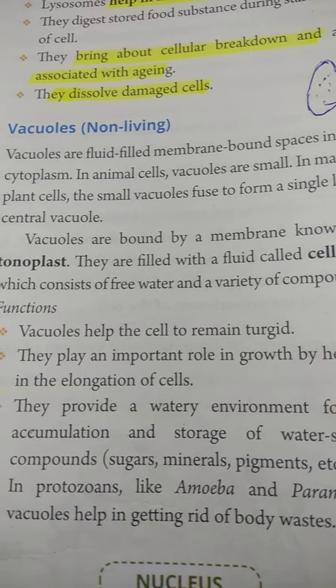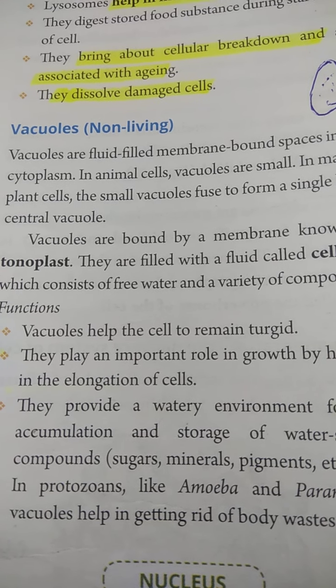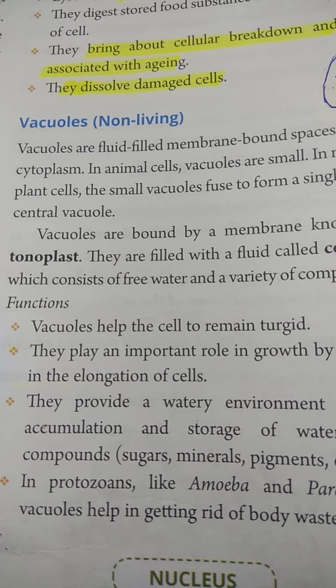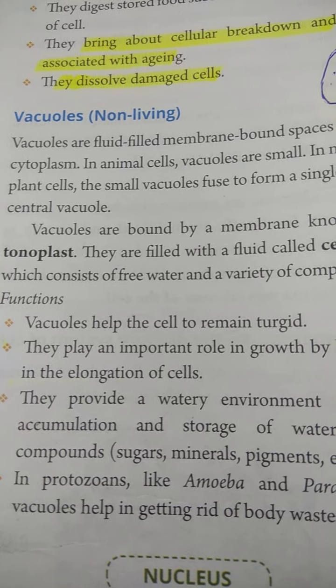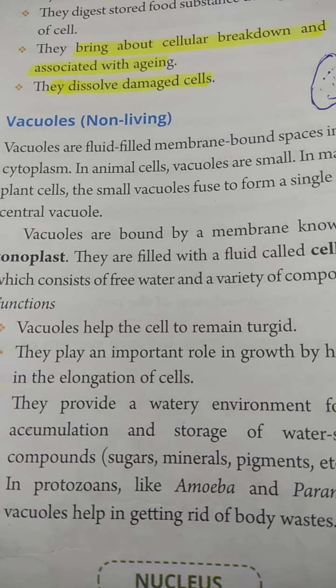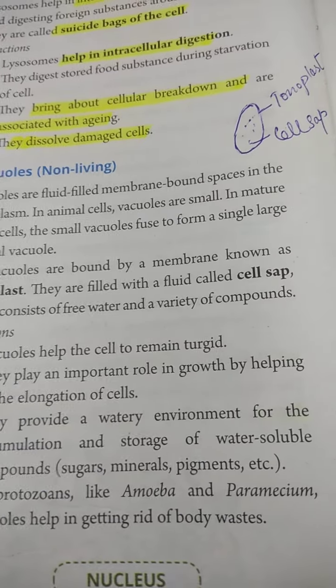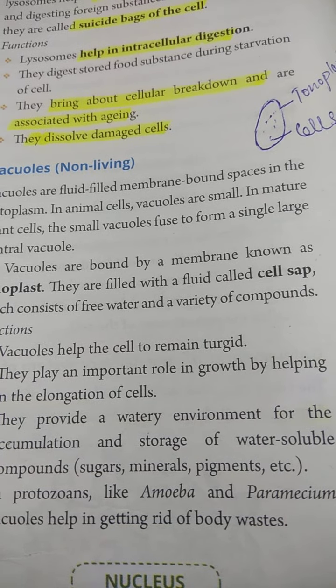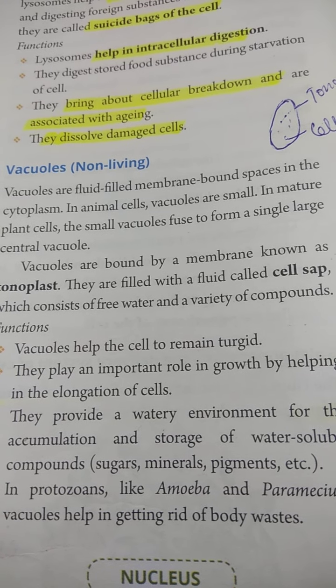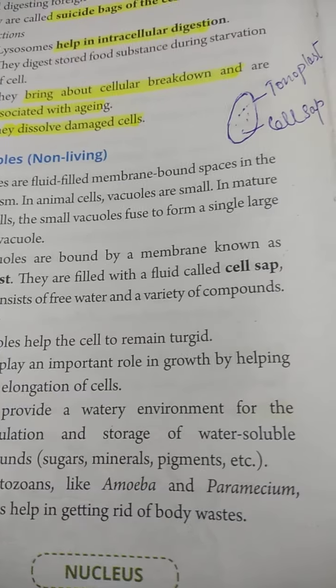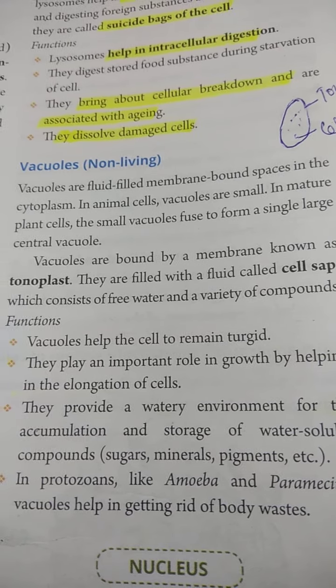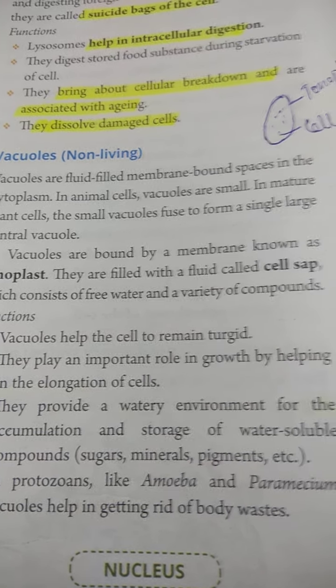So in permanent cells around 50 to 90% of the space is filled by the vacuole. So here, what are the things? The membrane of the vacuole is tonoplast, and the fluid which is filled in the vacuole is cell sap, and it helps to keep the cell in shape.